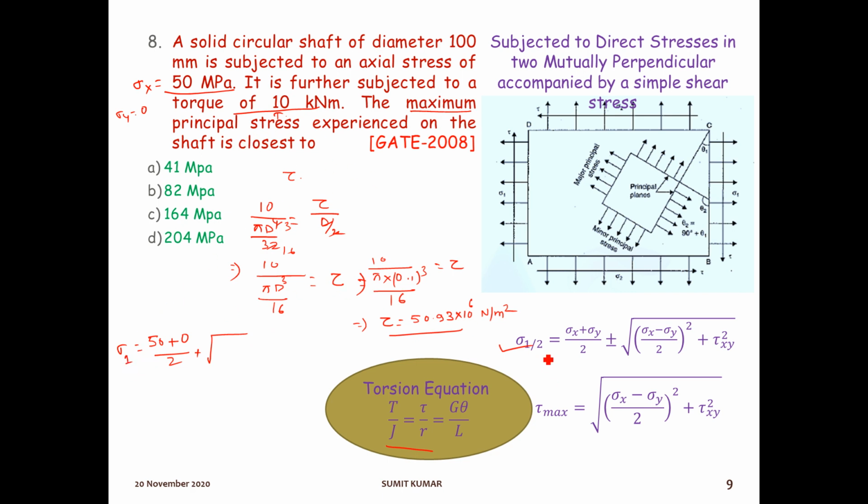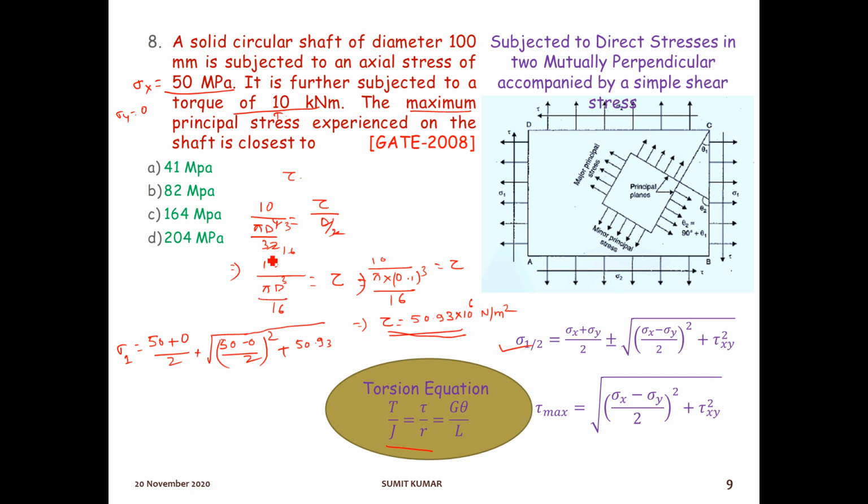Okay, this equation leads to two principal stresses, maximum and minimum. So when we use this plus sign, it will give the maximum principal stress, and when we use this negative sign, it will give sigma 2, that is minimum principal stress. Okay, so sigma 1 equal to, here sigma x is given 50, sigma y is 0, by 2. Next, under root, sigma x minus sigma y, 50 minus 0, by 2 square, plus tau xy square. Tau we just calculated, tau is this 50.93.